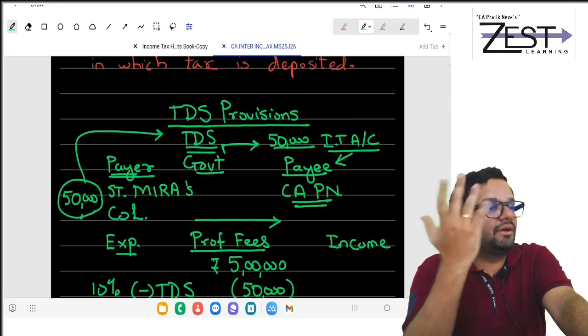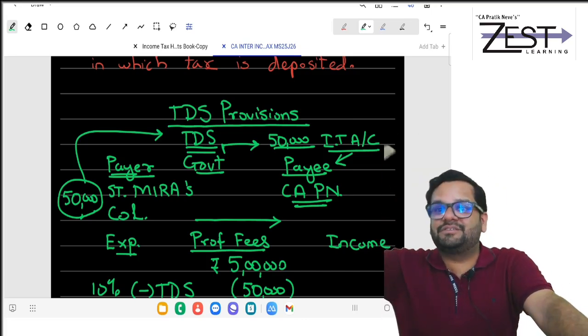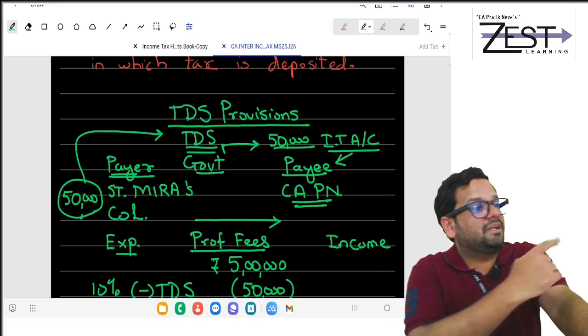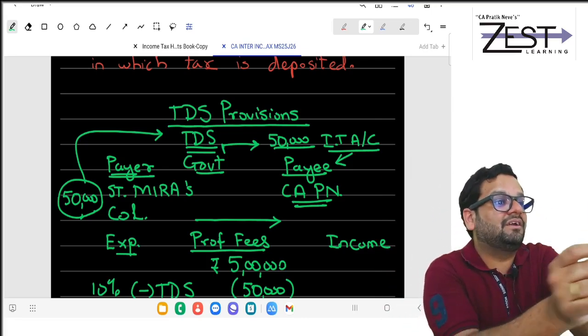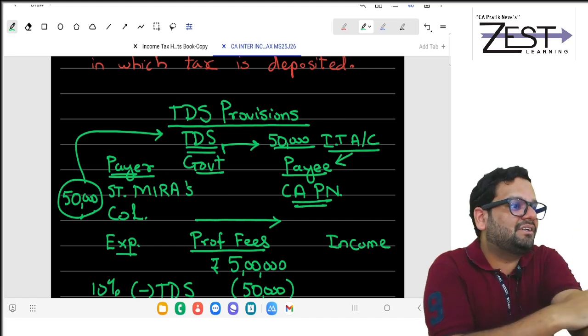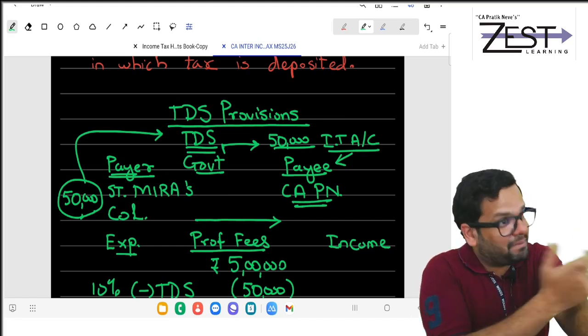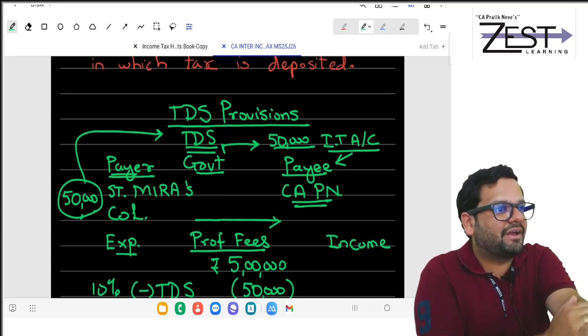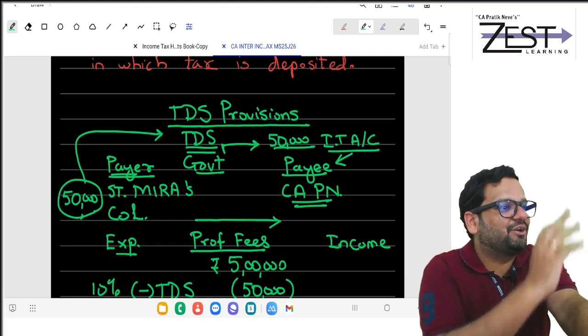I may forgot one of the fees received. Government will not forget. They have a record of TDS, because from St. Miras they took in writing the TDS return. In that TDS return, they have my PAN, and in front of my PAN it is written income credited 5 lakh, TDS 50,000.